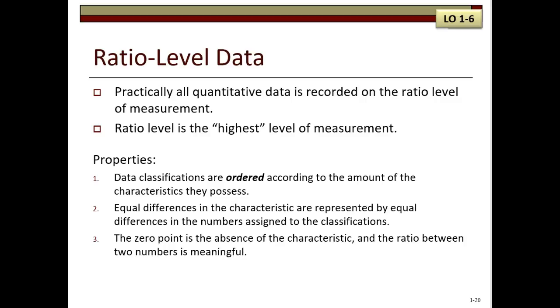Examples of the ratio scale of measurement include wages, units of production, weight, changes in stock prices, distance between branch offices, and height. What distinguishes ratio from interval scale is that for the ratio scale, the ratio of two numbers is also meaningful.